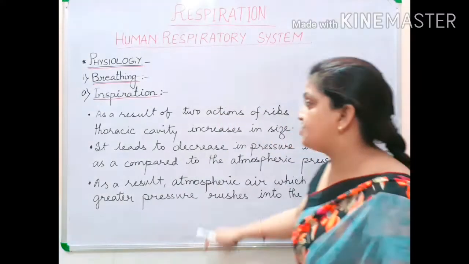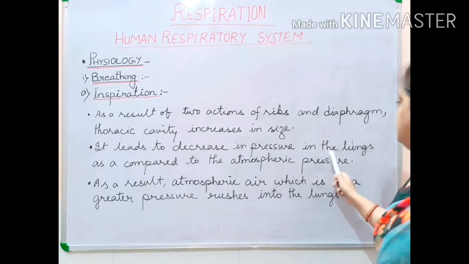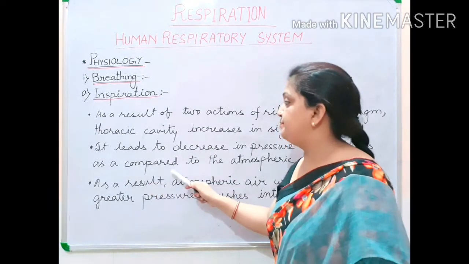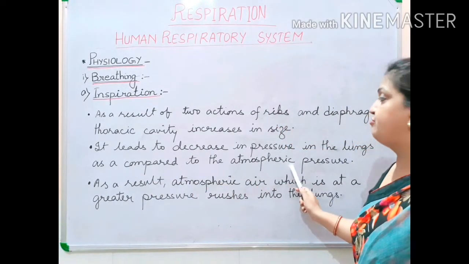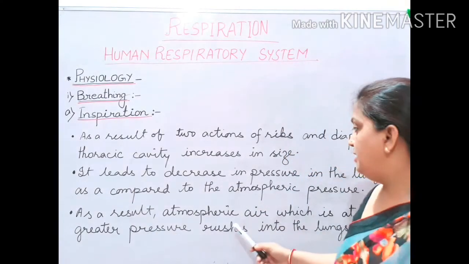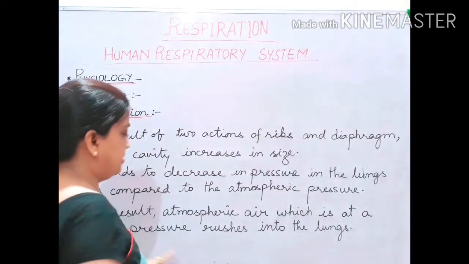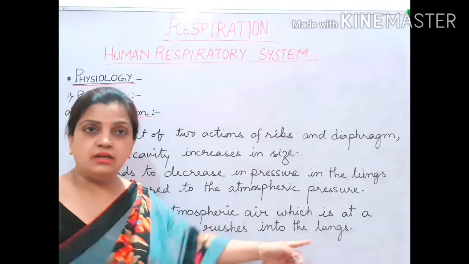It leads to a decrease in pressure in the lungs as compared to the atmospheric pressure. So, children, as a result, atmospheric air, which is at a greater pressure, rushes into the lungs.